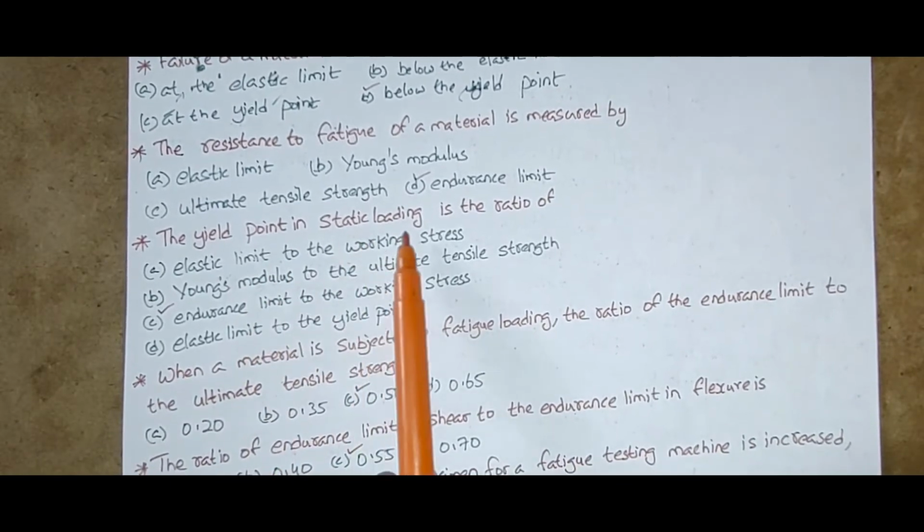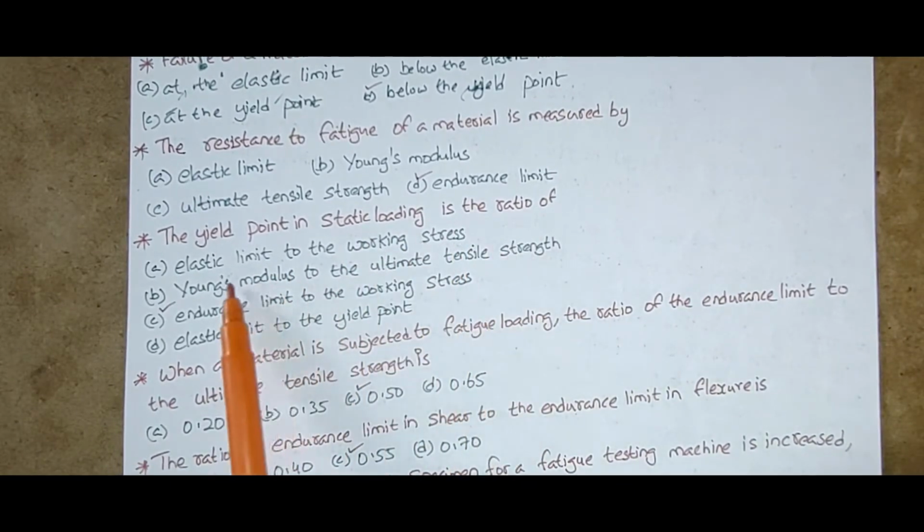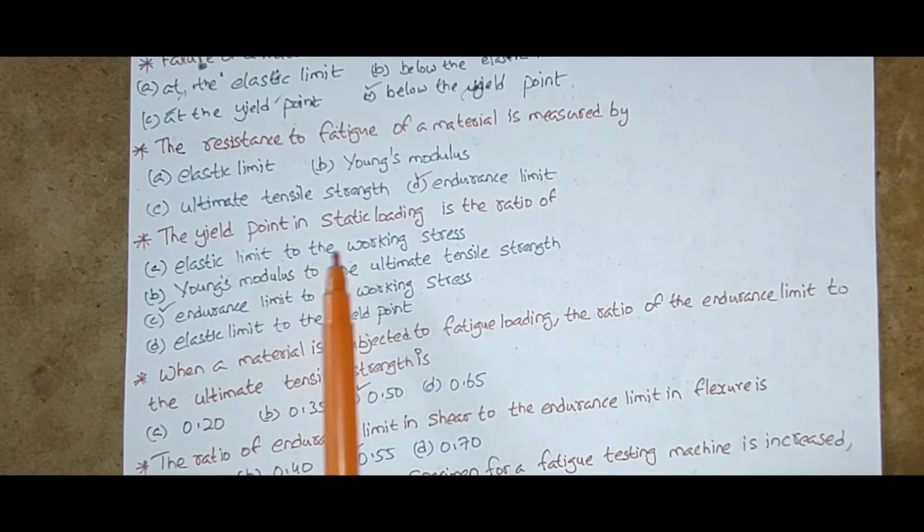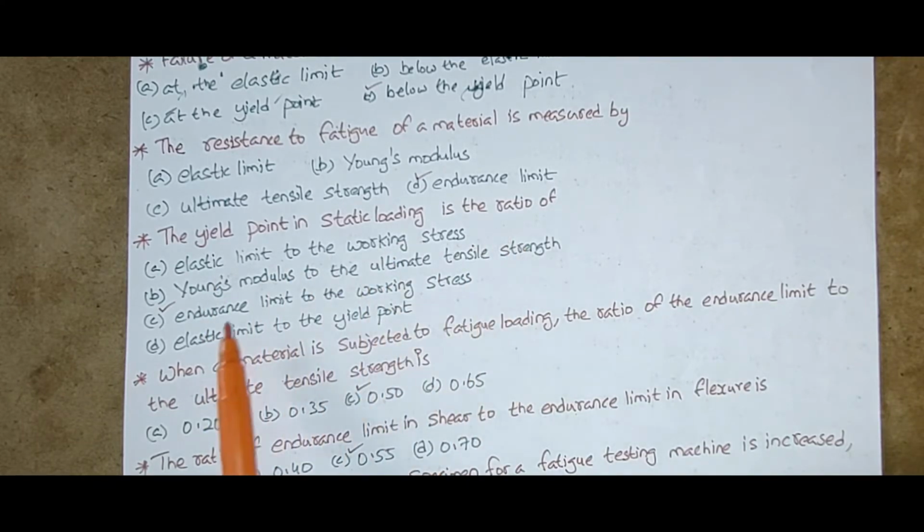The yield point in static loading is the ratio of elastic limit to the working stress, Young's modulus to the ultimate tensile strength, endurance limit to the working stress, or elastic limit to the yield point. The yield point in static loading is the ratio of endurance limit to the working stress.